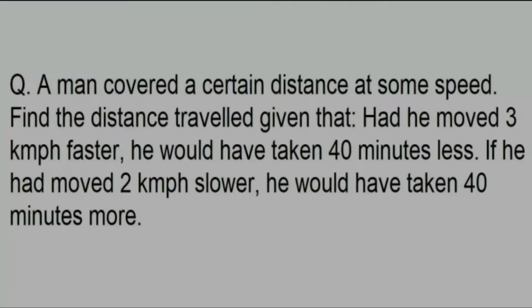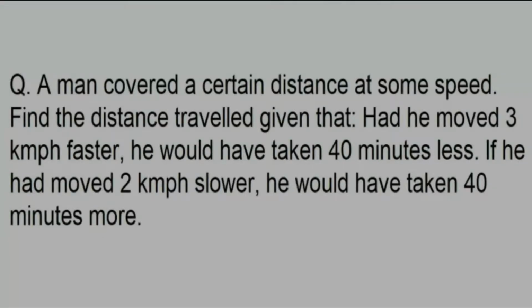So here in this question, in the first line there is a statement that a man has covered some distance at some speed. So it has not mentioned any distance or any speed or any time. That means all three are unknown here.